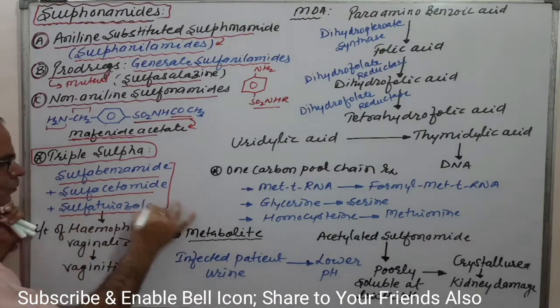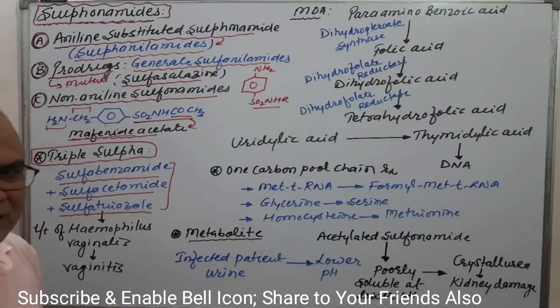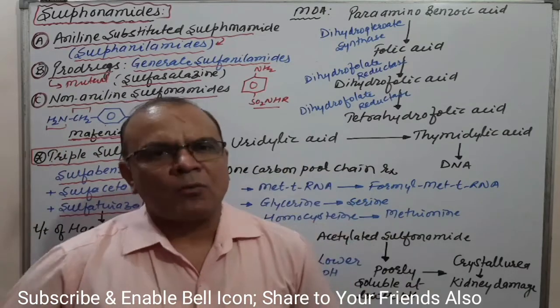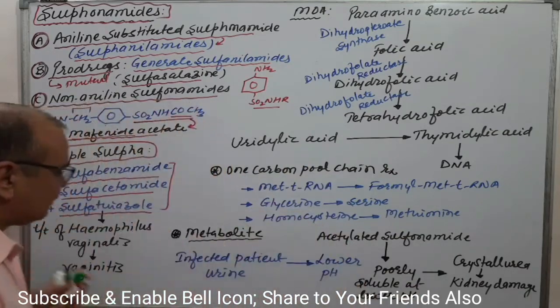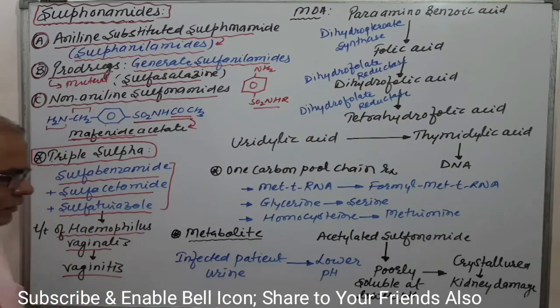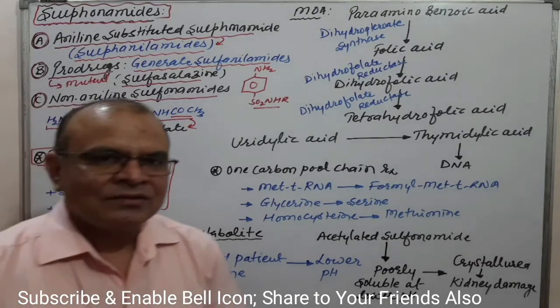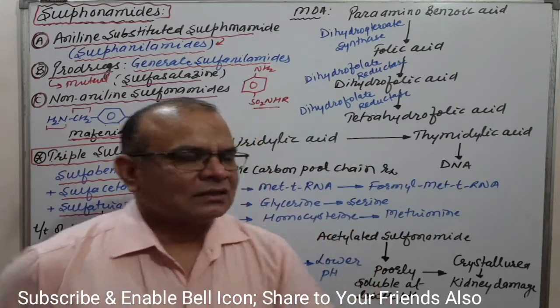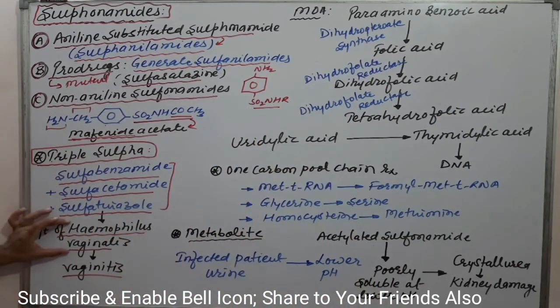These simple sulfonamides are used in a particular combination for the treatment of Haemophilus vaginalis, which causes vaginitis. These bacteria cause infection of the vagina. For treatment of this infection, triple sulfa is used for vaginitis.